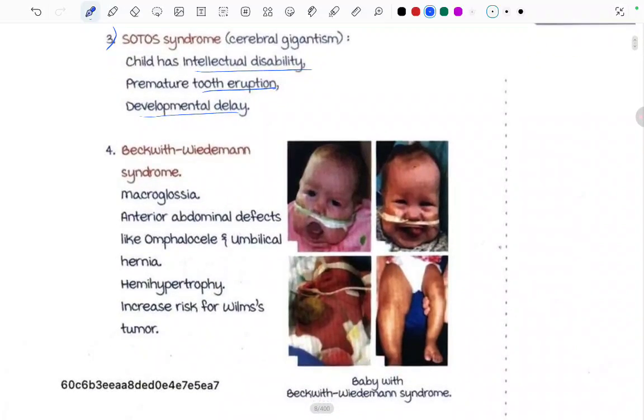Now other causes: Beckwith-Wiedemann syndrome, in which there will be macroglossia, anterior abdominal defects like omphalocele and umbilical hernia, hemihypertrophy, and increased risk of Wilms tumor. Okay.